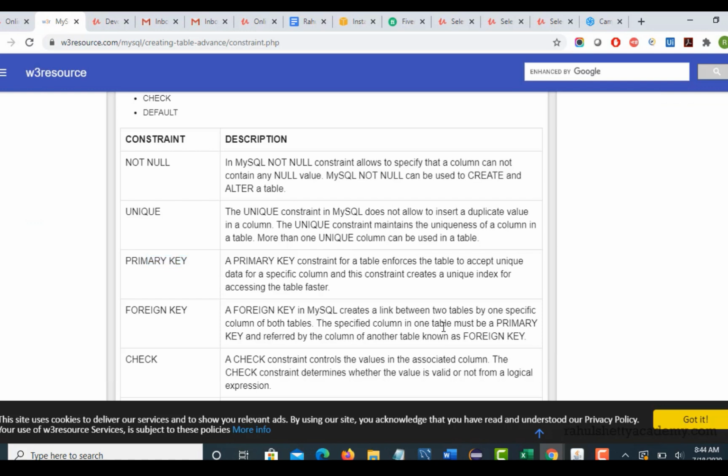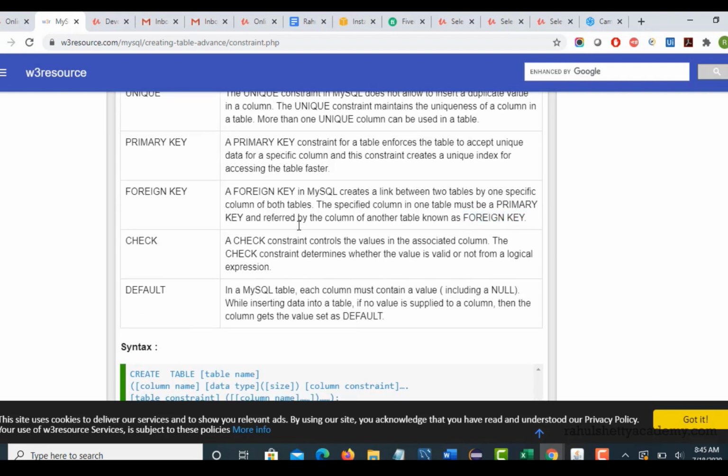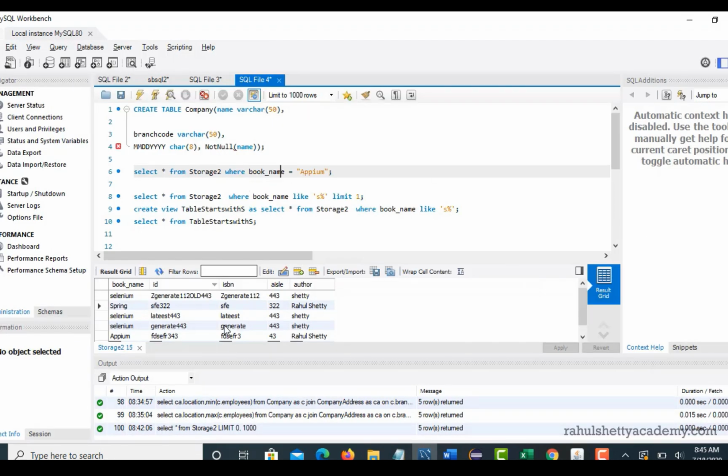foreign key, that it will help to link between this table and another table, and in that another table, that is a primary key, but in our current table it is referred to as a foreign key, right? So check. This constraint is special, in that you can have some valid logic here. You can read the definition that the check constraint determines whether the value is valid or not from a logical expression. That means you can put some condition that the IL number should be greater than 400, something like this.